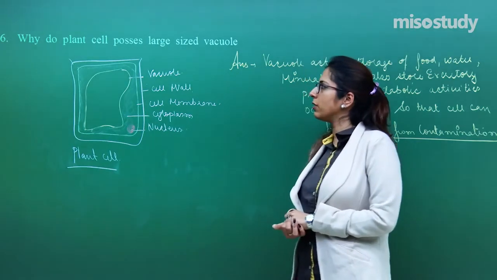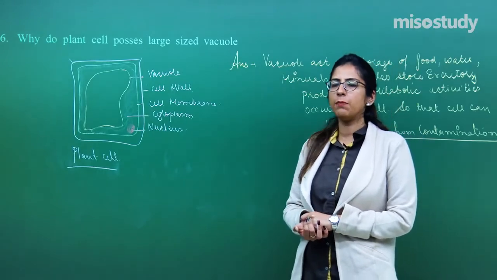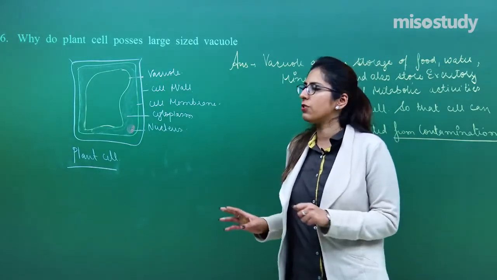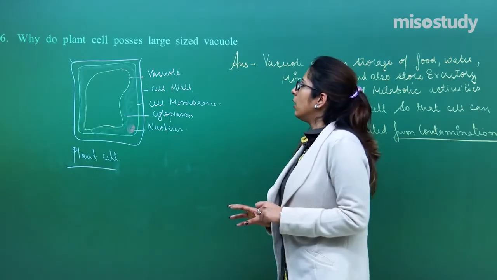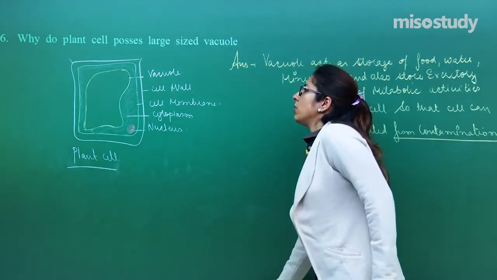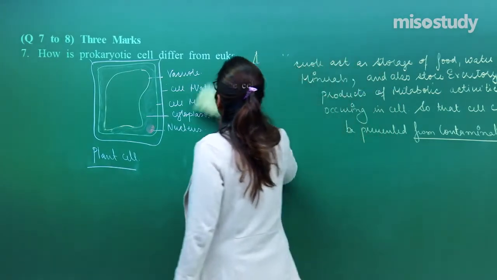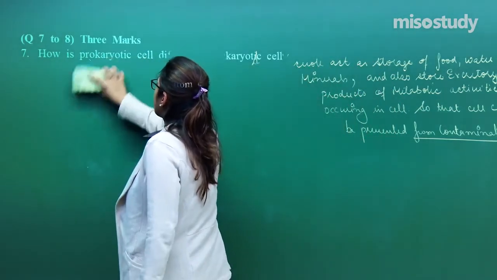So this was question number 6. This is how you have to attempt it, in 3 to 4 lines. That is enough, no need to write in detail, because this is just a 2-mark question. Let's move on to the next question. This is question number 7, a very easy and very direct question.